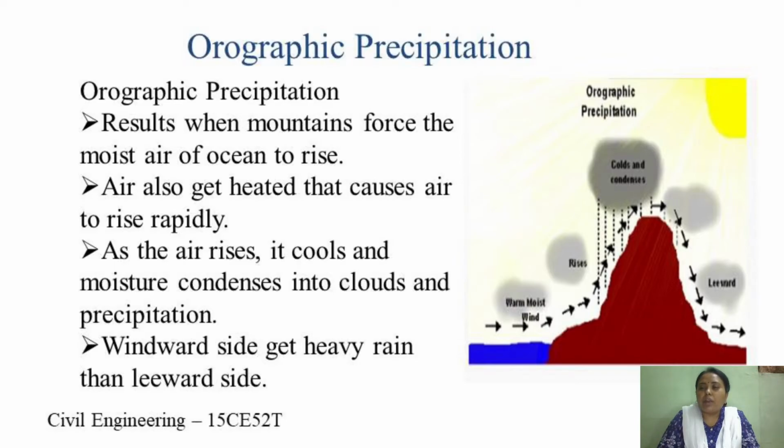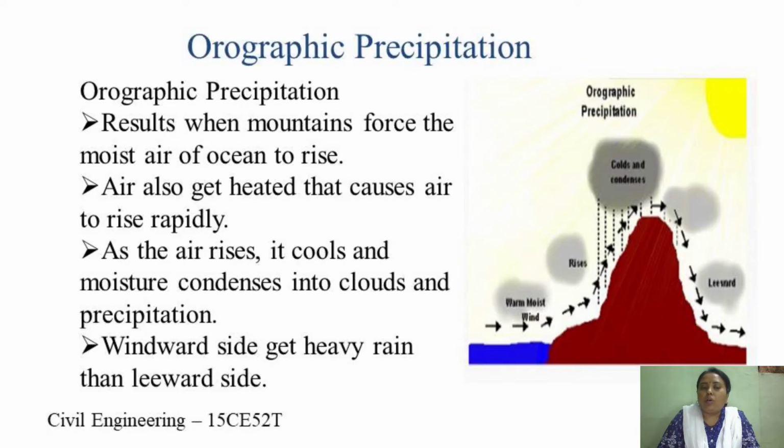So the windward side is the left side, whereas the leeward side, or what we call the backward side, receives a very short amount of rainfall. This precipitation generally occurs on the southern slope of the Himalayas, which is a good example of orographic precipitation.